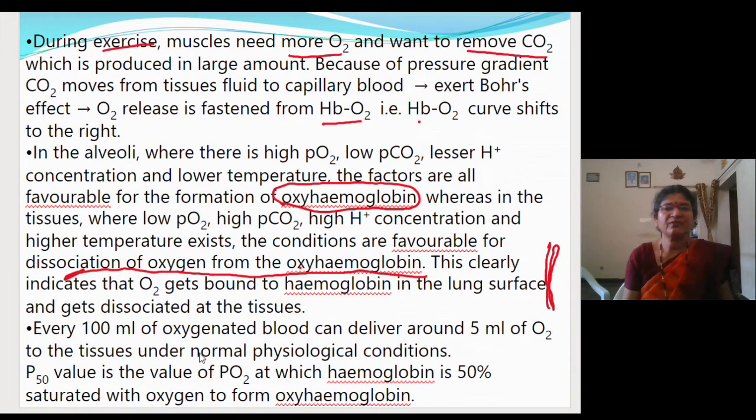So here the P50 value is given. The P50 value is the partial pressure of oxygen at which hemoglobin is 50% saturated with oxygen to form oxyhemoglobin. Fine, the P50 value. So here it is clear in this diagram.